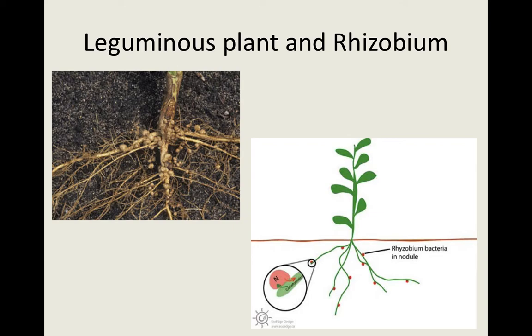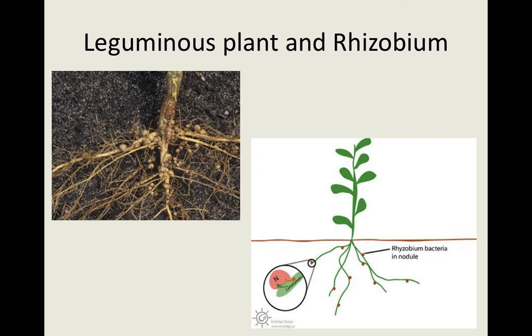Only then can the plants absorb it. The leguminous plants are unable to absorb this nitrogen from the soil directly. Hence, rhizobium takes part in the absorption of nitrogen for the leguminous plant.